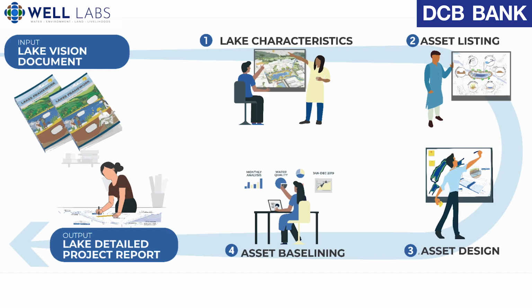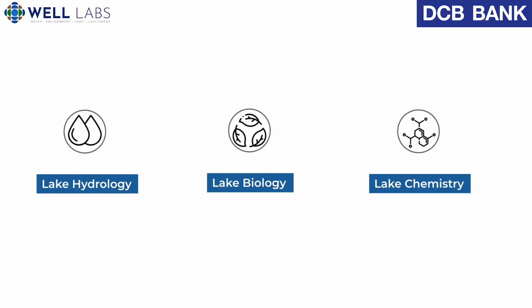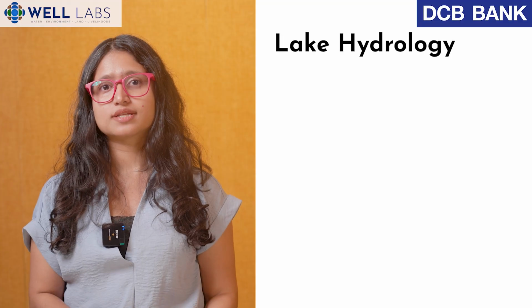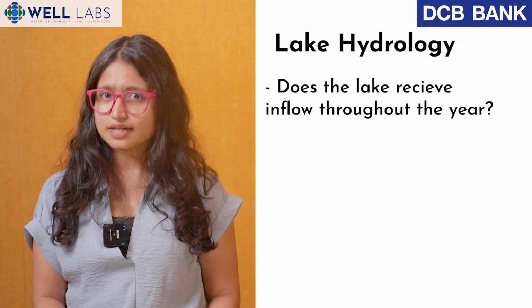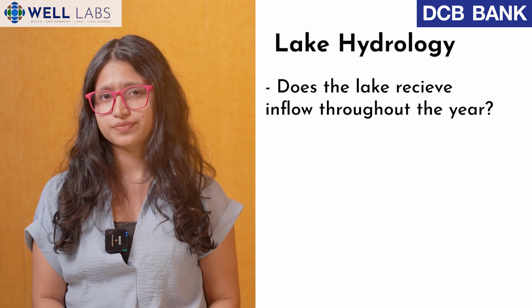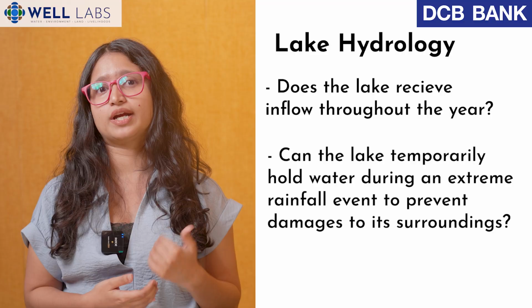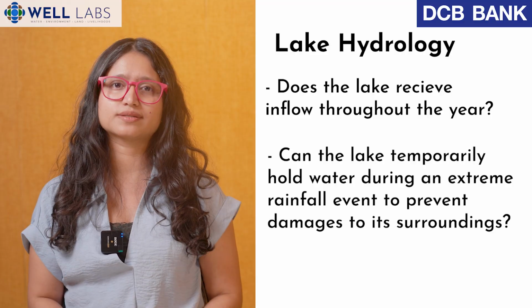which is implementation. In order to establish a baseline, we consider three themes relevant to lake systems and processes: lake hydrology, lake biology, and chemistry. Generally, malfunctioning processes in one or more of these themes hamper the lake's ability to perform its desired function. For lake hydrology, we seek to answer questions such as: does the lake receive inflow throughout the year? Can the lake temporarily hold water during an extreme rainfall event to prevent damage to its surroundings?